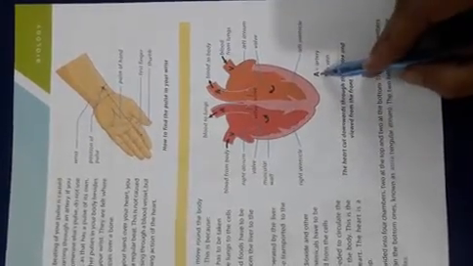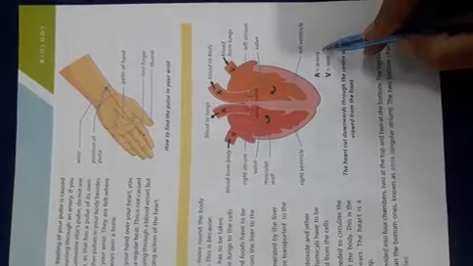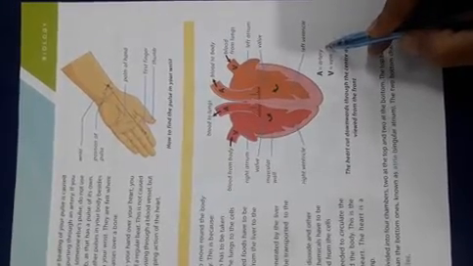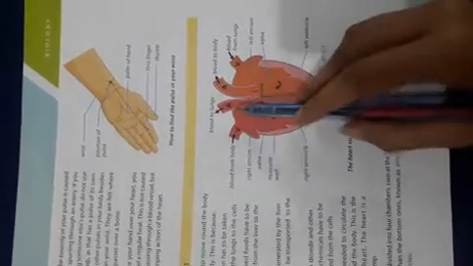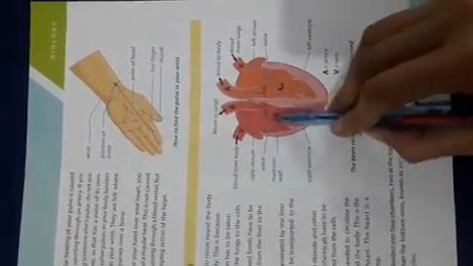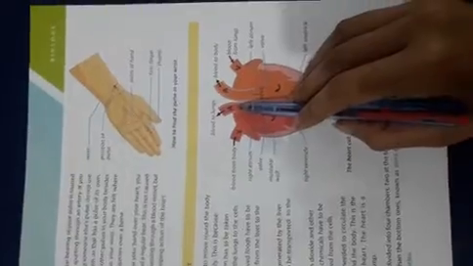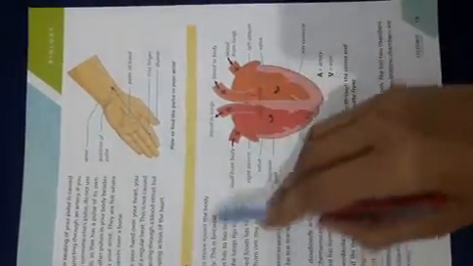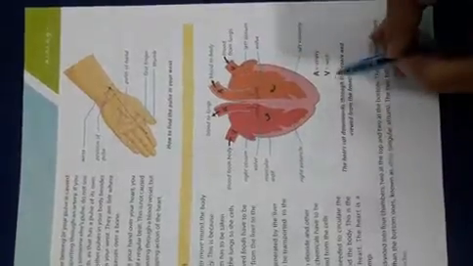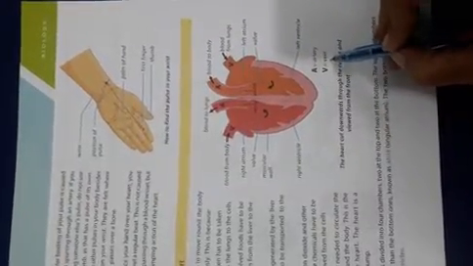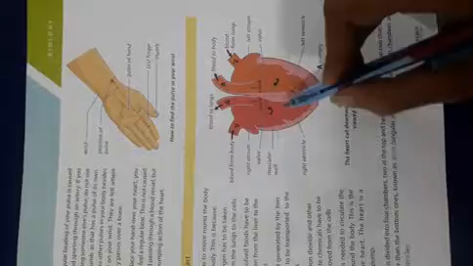Remember that an artery is a blood vessel that carries blood away from the heart. For example, if this is the blood in the heart, the artery is carrying blood away from the heart to the lungs.